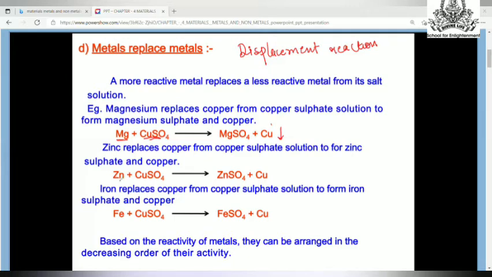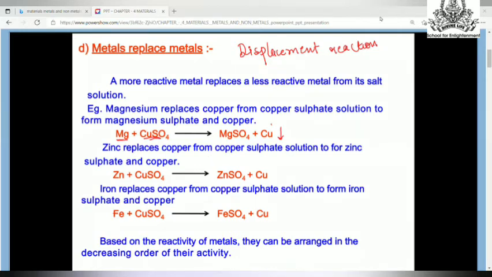Similarly, when zinc reacts with copper sulfate solution, zinc will form zinc sulfate and displace copper because zinc is more reactive than copper. Similarly, when iron reacts with copper sulfate, being more reactive, iron will displace copper from its salt solution and form iron sulfate. So this kind of reaction is called a displacement reaction. Now we will learn about the reactivity series.